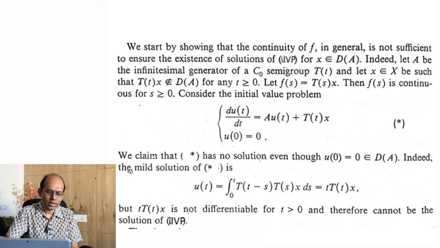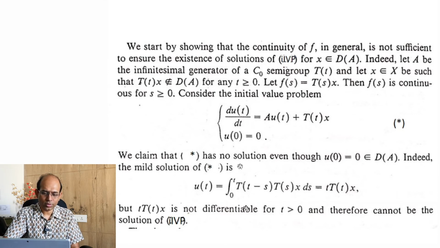Indeed, the mild solution of star is obtained using the variation of constants formula, which says that the solution u of t should be equal to T(t) of 0, which is 0 and does not appear, plus the integral from 0 to t of T(t minus s) f(s) ds. Here f(s) is T(s)x, so I should write T(s)x ds.